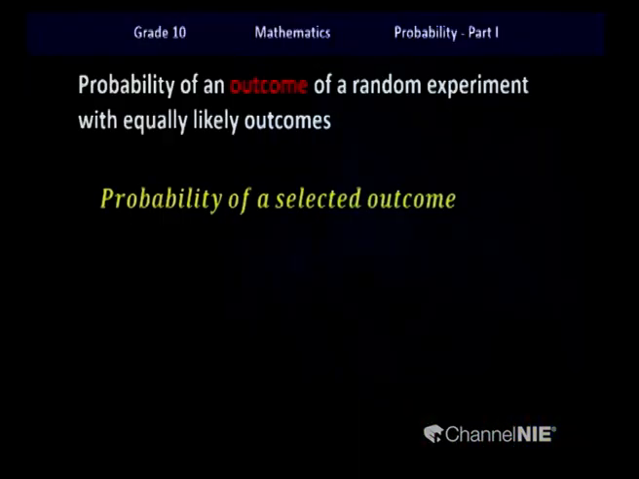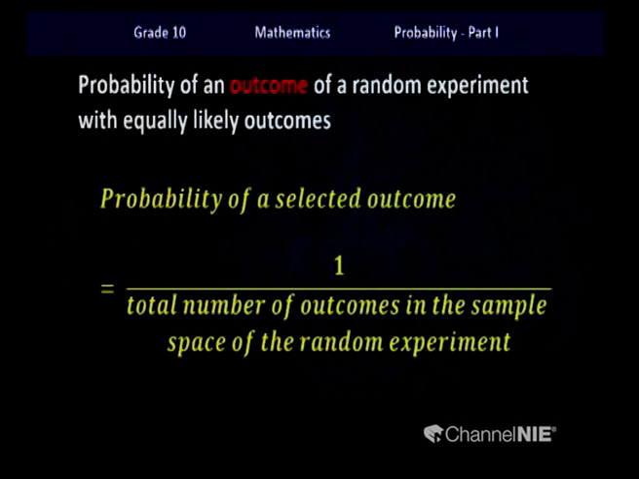Okay children, let's look at the next part of the lesson. For an equally likely outcome, we can define the probability. So the probability of an outcome of a random experiment with equally likely outcomes can be written like this. Probability of the selected outcome is always equal to 1 upon the total number of outcomes in the sample space of the random experiment. So children, I hope you understand that we are considering only an outcome of a random experiment with equally likely outcomes.